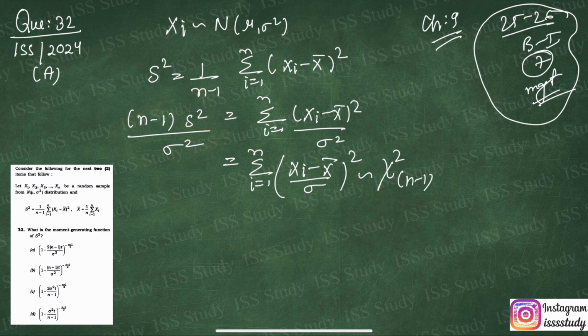One more thing you have to remember in this question. If you want to do this question in a short time, like 15, 20 or 30 seconds, you have to learn the MGF of the chi-square distribution. So I am directly writing here the MGF of the chi-square distribution. It is (1 minus 2t) whole to the power minus n by 2.